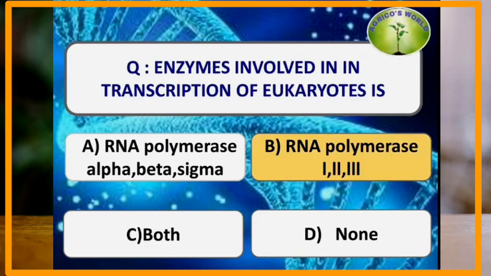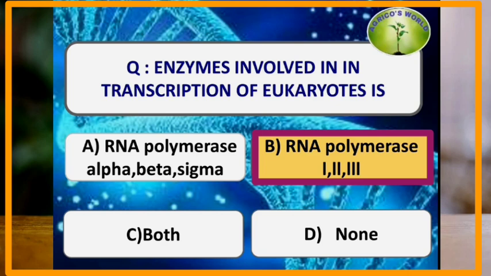Enzymes involved in transcription of eukaryotes is. The enzymes which are involved in transcription of the eukaryotes are RNA polymerase 1, RNA polymerase 2 and RNA polymerase 3.